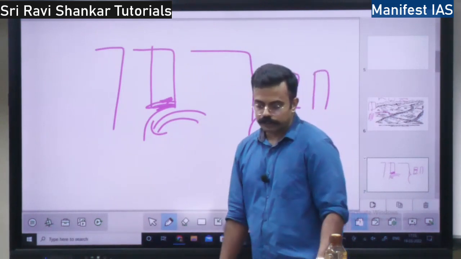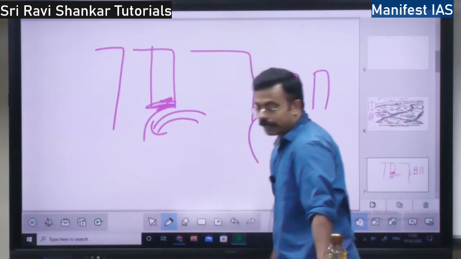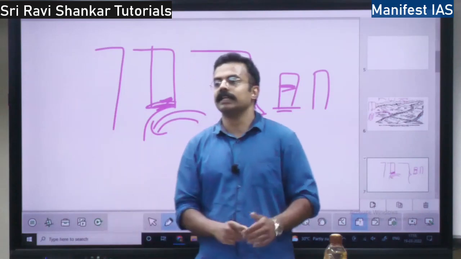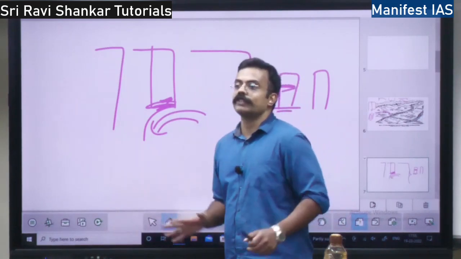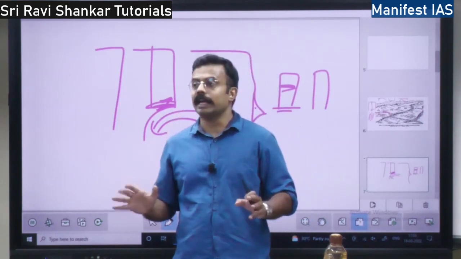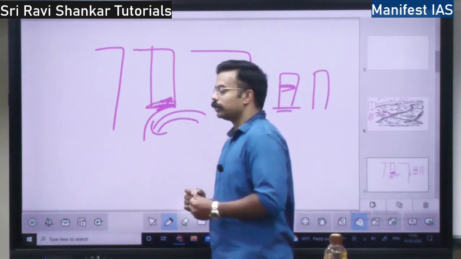Then you have depositional landforms. What are the depositional landforms? Beaches and dunes. You would have seen the beaches. Behind the sea beaches, there will be a lot of sand, and that sand will be accumulated there. That is dunes, right? Dunes are actually sand dunes.